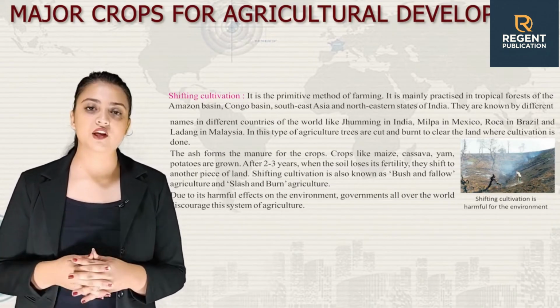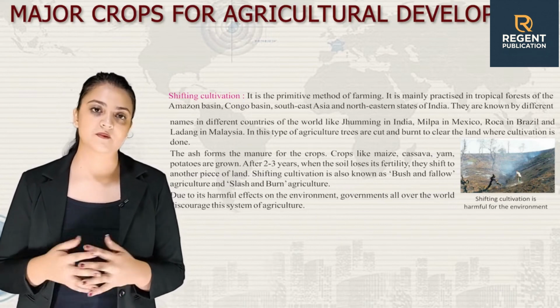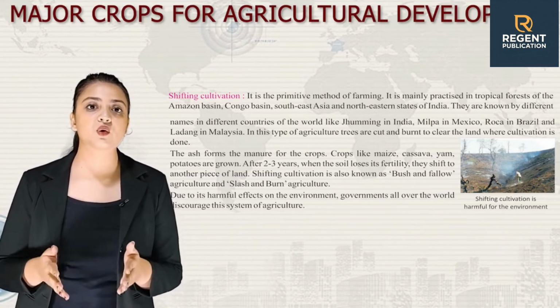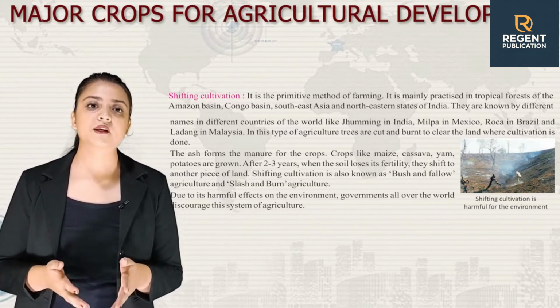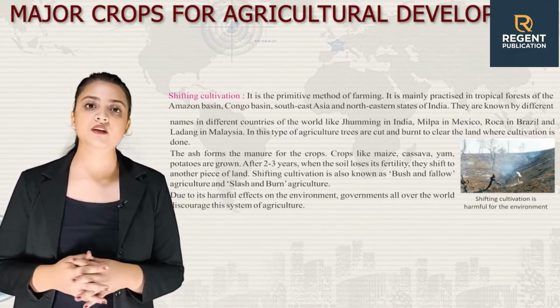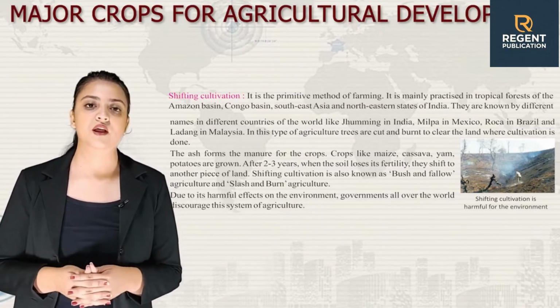In this type of agriculture, trees are cut and burned to clear the land where cultivation is done. The ash forms the manure for the crops. Crops like maize, cassava, yam and potatoes are grown. After 2-3 years, when the soil loses its fertility, they shift to another piece of land.